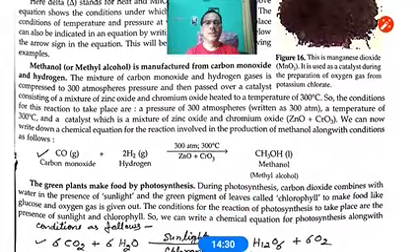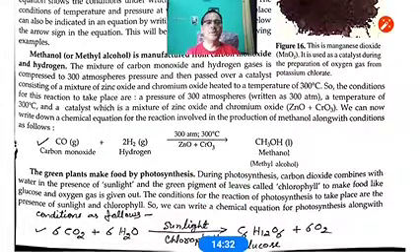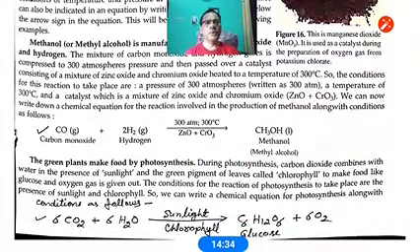Next example, carbon monoxide plus hydrogen. You see the conditions, 300 atmospheric pressure, 300 degrees Celsius, in the presence of zinc oxide and CrO3, chromium oxide, giving methanol. So these are the conditions for this reaction to occur.